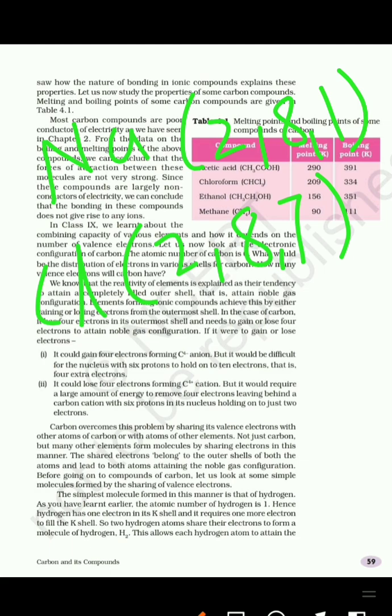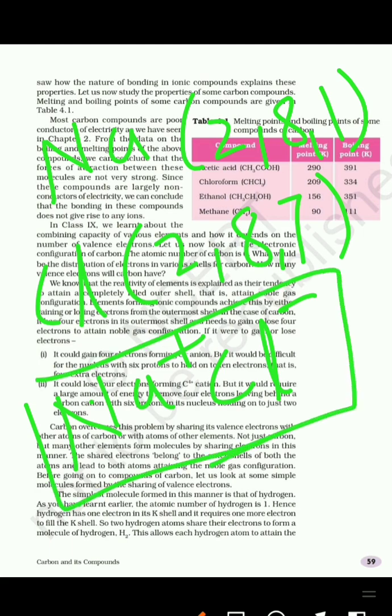To complete the octet, meaning 8 electrons should be there in the valence shell, sodium loses 1 electron and chlorine gains 1 electron and forms NaCl, which is an ionic compound. It will form Na plus. By losing one electron, sodium gets a positive charge, and by gaining one electron, chlorine gets a negative charge, and it forms the compound sodium chloride, NaCl.